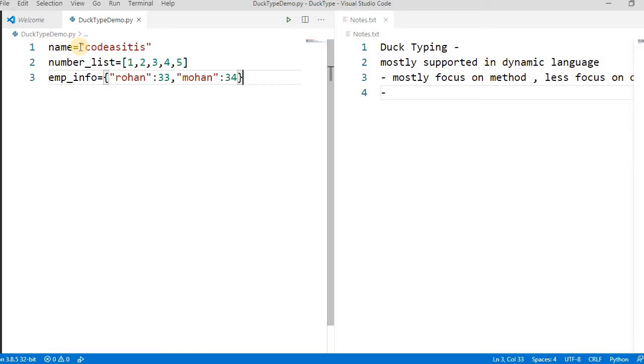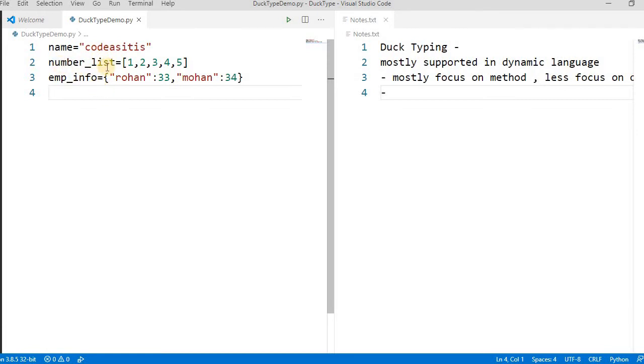If we talk about length, there is a length function. If you pass the name, it will give the total string length, which is 10. If you pass this list, it will give 5. If you pass this dictionary, it will give 2. Length is the same function, but if you give it a string, it gives the length of the string.